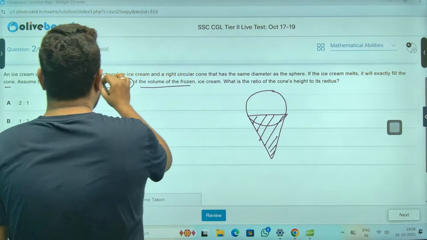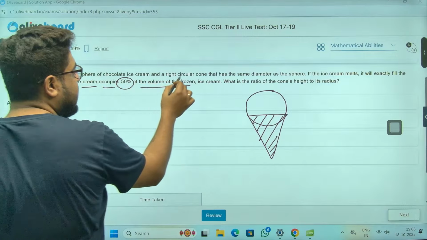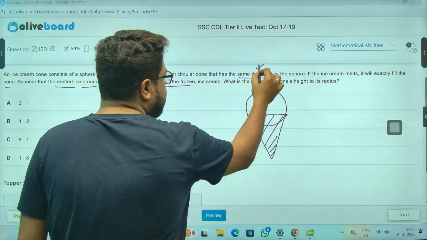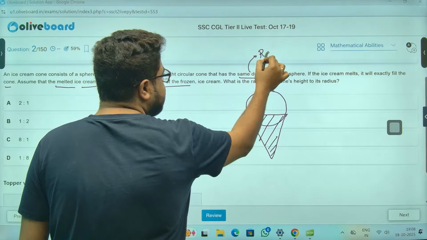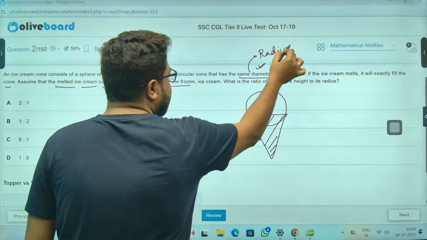Now, they have said ice cream cone, right? That is the same diameter. Same diameter means the radius is also the same, meaning R is the same.